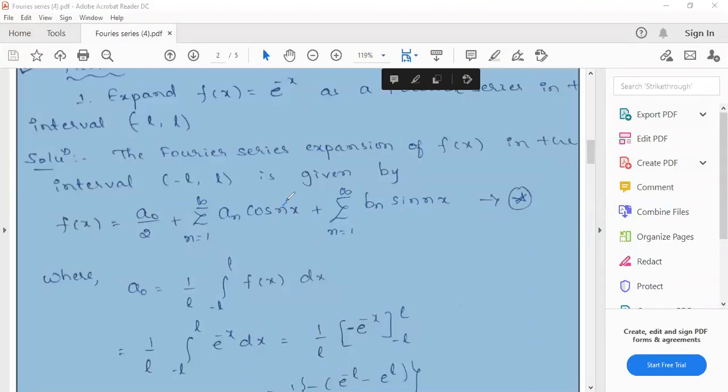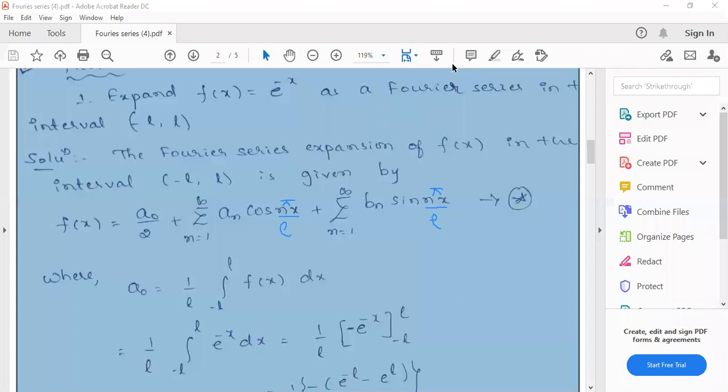So already I fixed it for pi, that's why I have written like that. So it should be cos n pi x by L and sin n pi x by L. So while writing into your notes, just make that correction.